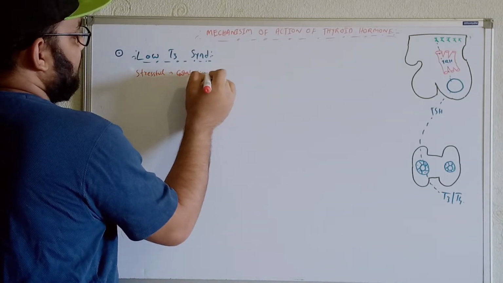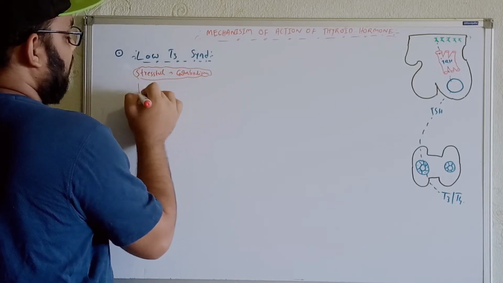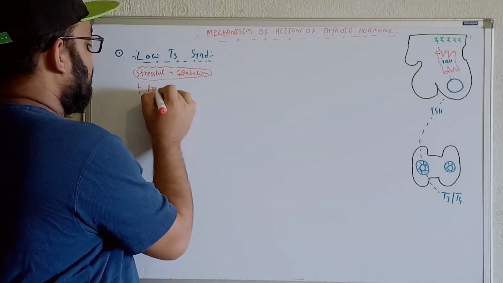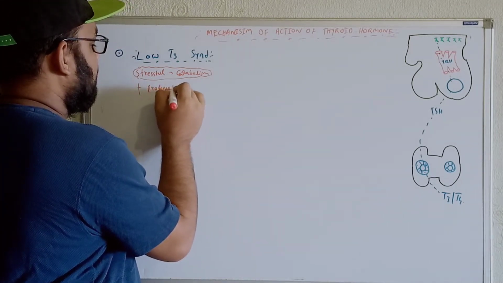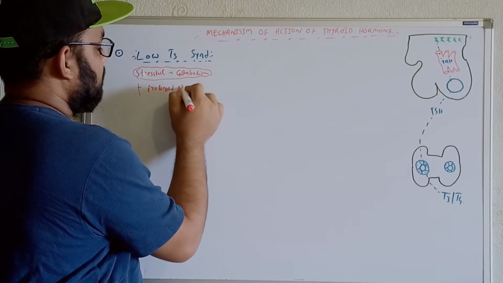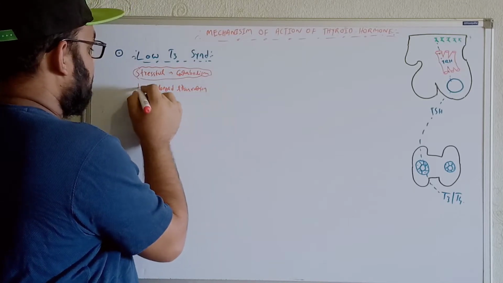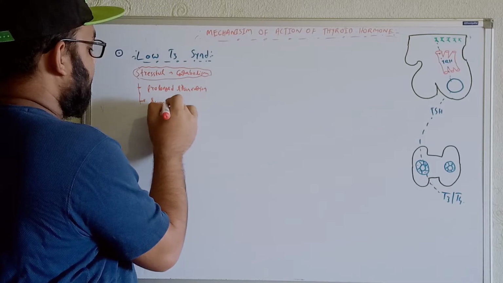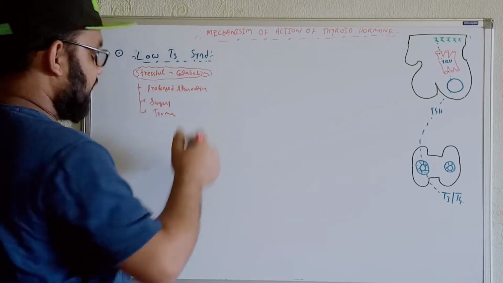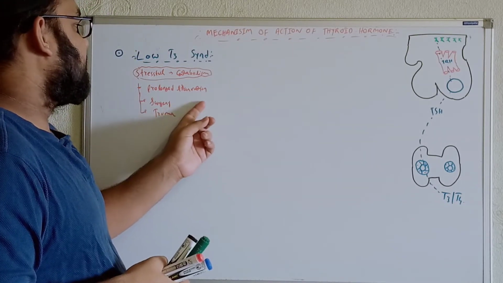Whenever we see catabolism under stress, or, for example, prolonged starvation, or surgery, or trauma. For whatever reasons I have written here, we will get increased catabolic activity within the cells.